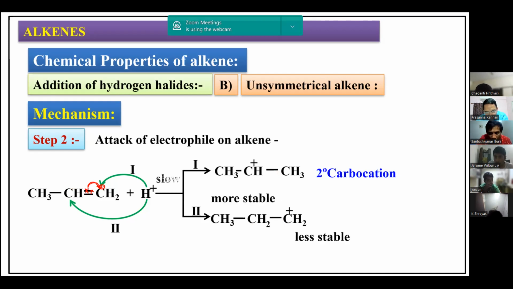Now, as I told, the free radical case and carbocation cases are the same. What do you mean by carbocation? You must have learned in the first chapter: the carbon bearing the positive charge is called a carbocation. So here we get the secondary carbocation. What is a secondary carbocation? The carbon which has a positive charge and is attached to 2 other carbon atoms is called secondary. If the carbon atom having a positive charge is attached to only one other carbon, it is called primary.